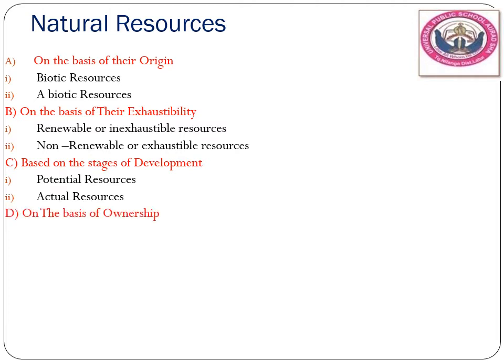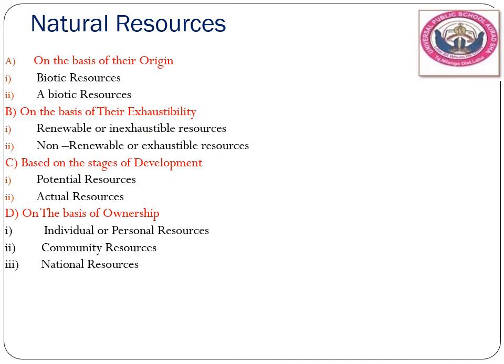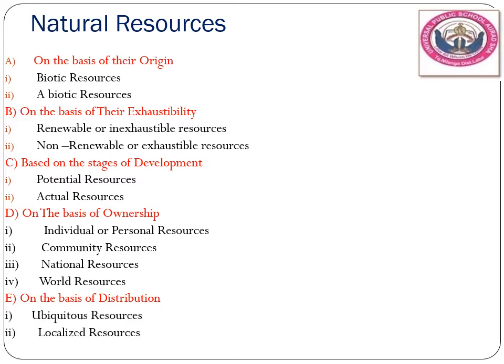The fourth type of categorization is on the basis of ownership: individual or personal resources, community resources, national resources, and worldwide resources. The last one is classification based on distribution: ubiquitous resources or localized resources. Okay, so these are the different classifications of natural resources.